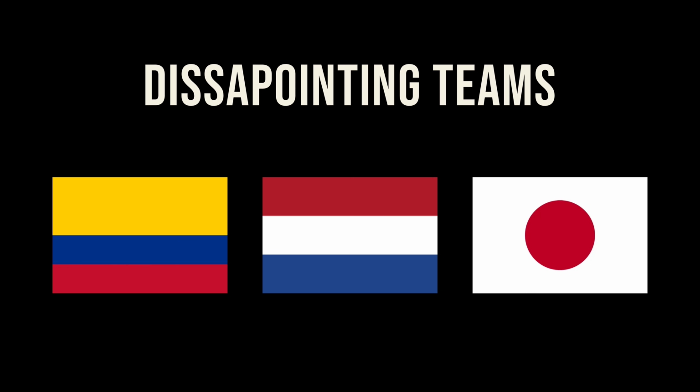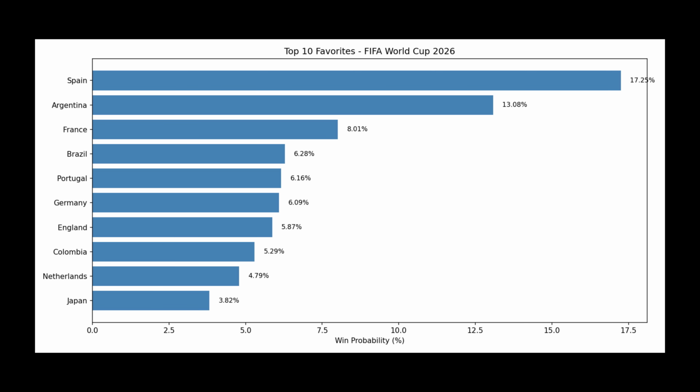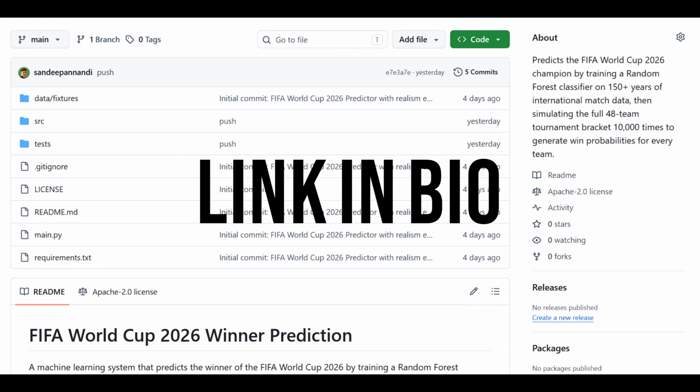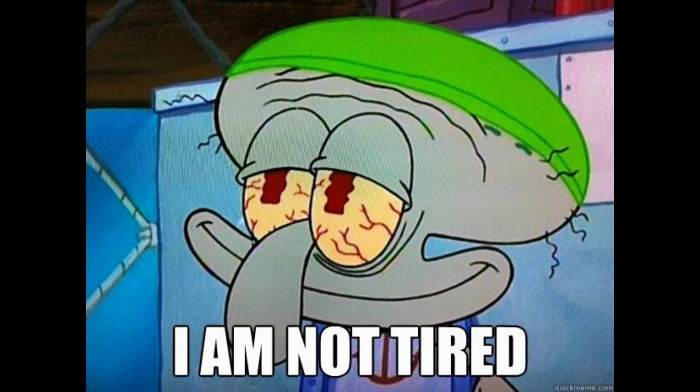The disappointing teams are Colombia, Netherlands and Japan. This is the probability graph for each team. And that's it. I think my prediction is going to be correct if I am being honest, but we will find out. The code's on GitHub if you want to mess with it yourself. I haven't slept properly since this World Cup started. Going to go fix that now. See you.